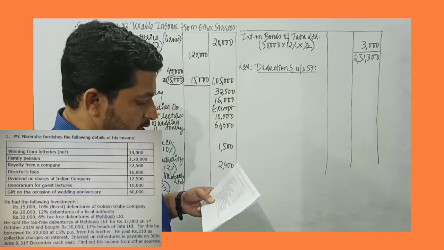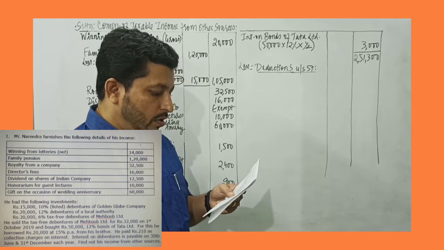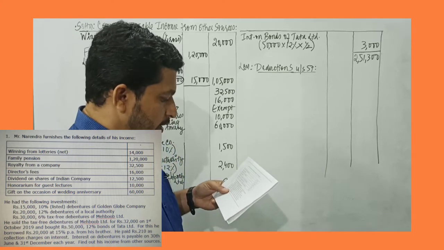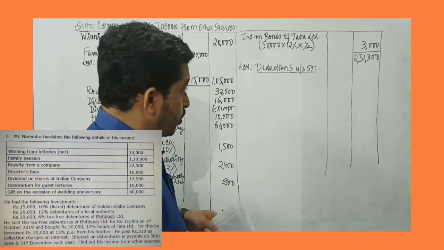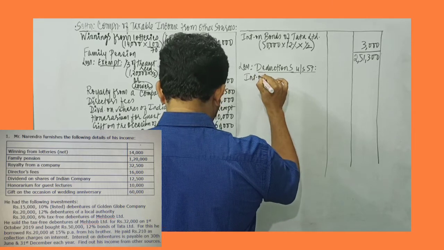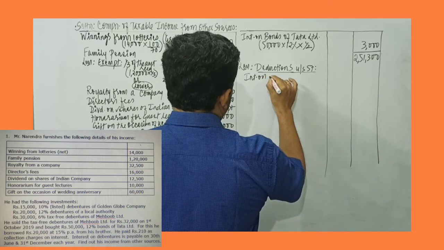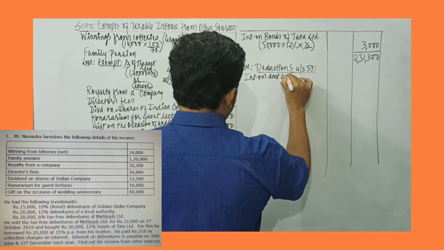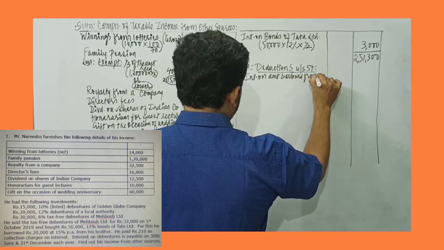Now there are two deductions in this particular problem. He borrowed 20,000 from his brother at 15% per annum. Remember, he purchased 12% bonds on 1st of October 2019. So interest on borrowing, interest on amount borrowed from brother.